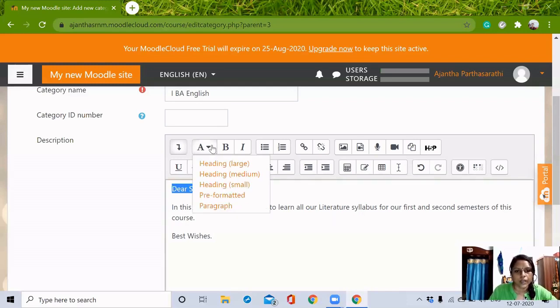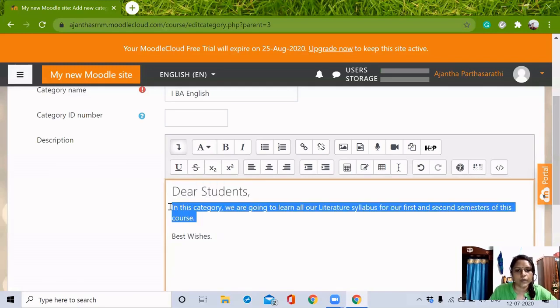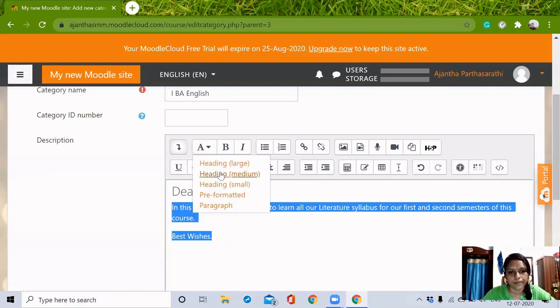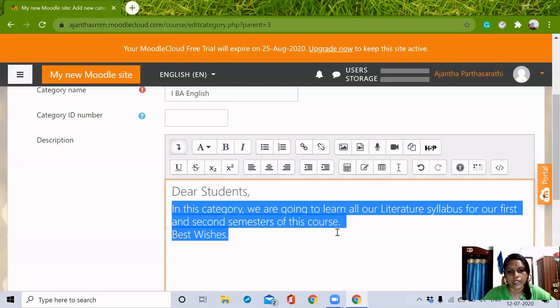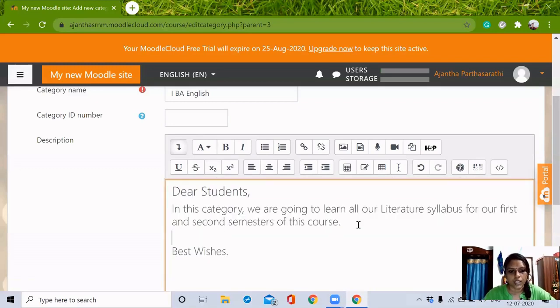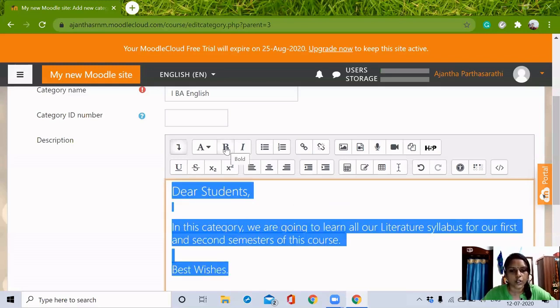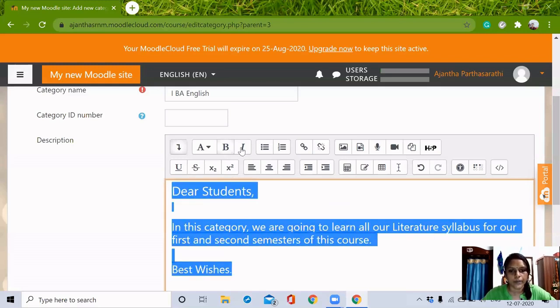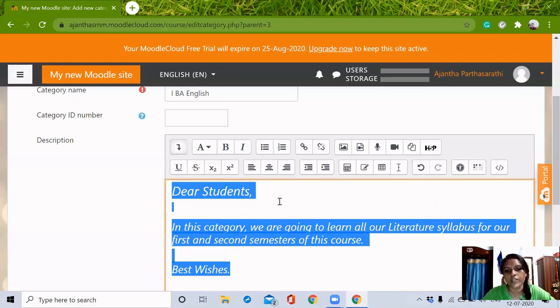So if I want to make it larger, I can do. The rest I can give heading medium. So we can see the changes. If I want to make it all bold, I'm just clicking Ctrl A and giving. This way, we can use all these formatting tools to format our text.